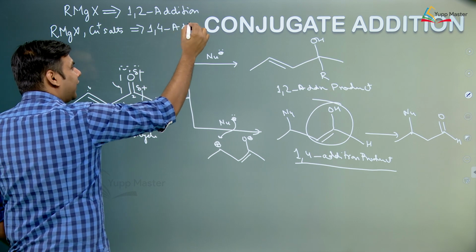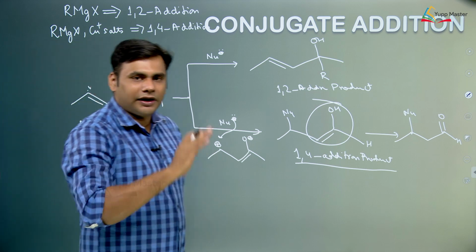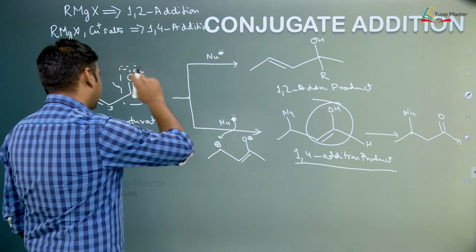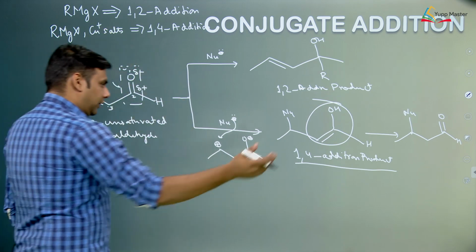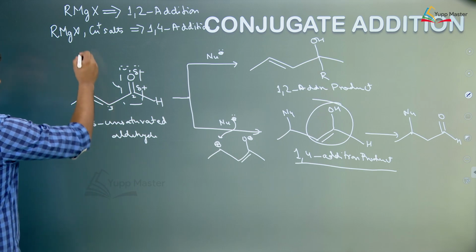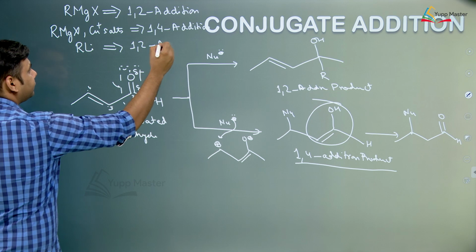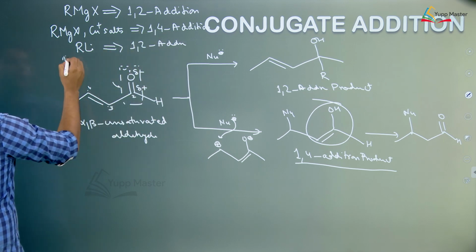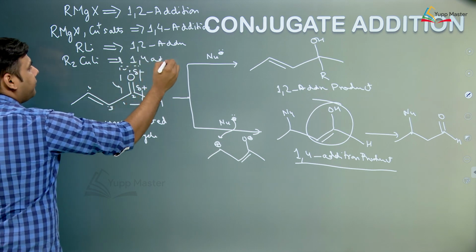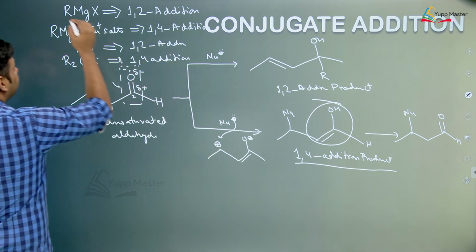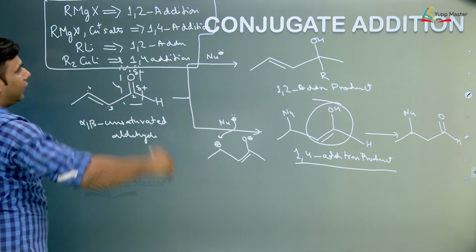Now, this can be explained through mechanism, but I do not think it is the right time to go into such detailed mechanism. Just remember Grignard always shows 1,2 addition, that is, addition would happen only at the carbonyl group, but if copper salt is given along with it, then we have to carry out 1,4 addition. Similarly, RLi also shows 1,2 addition and R2CuLi shows 1,4 addition, right. So, this you have to remember, this is a very important concept.